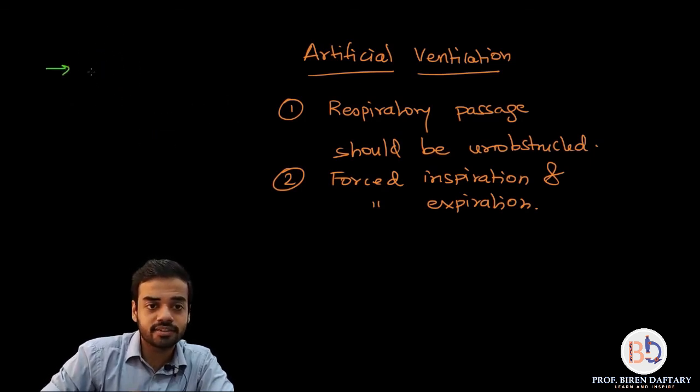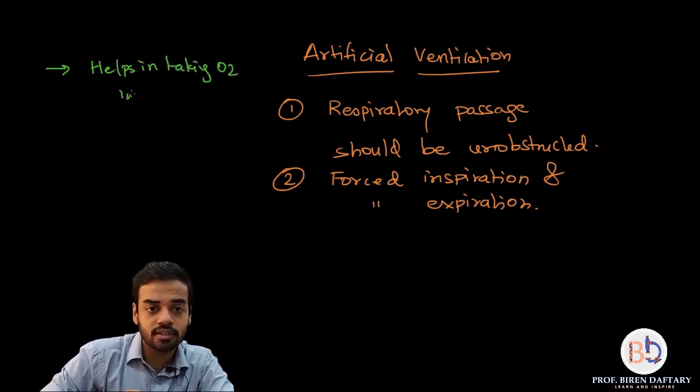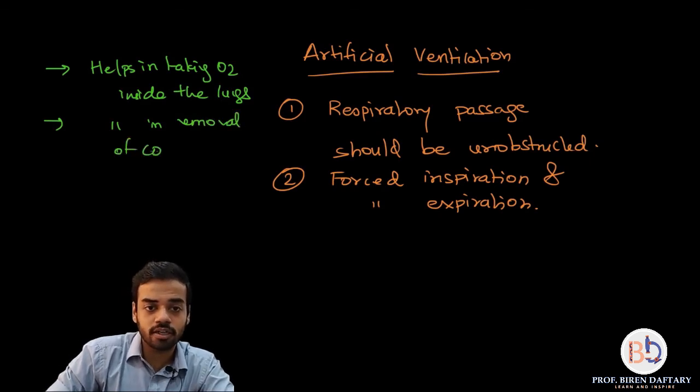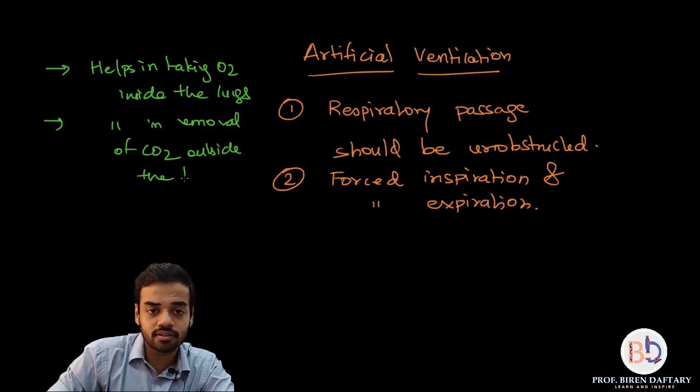First point: helps in taking oxygen inside the lungs. Second: helps in removal of carbon dioxide outside the lungs.